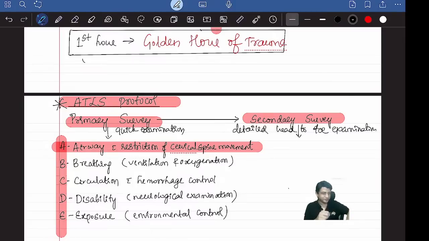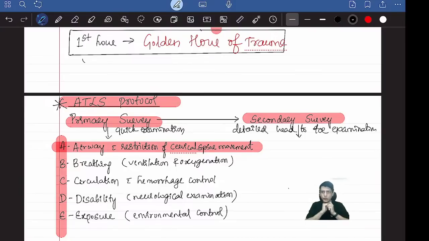Do one thing. Please take your hand and close your nose for 30 seconds. Is it possible for you to keep your nose or airway closed for 30 seconds? Not possible, right? That's the importance of airway. Airway has to be patent all the time. Even if it's not patent for a minute, the patient may die. But bleeding, nobody will die immediately. It will take time. Understood? This concept has to be very, very clear.